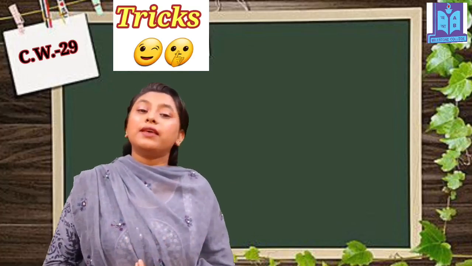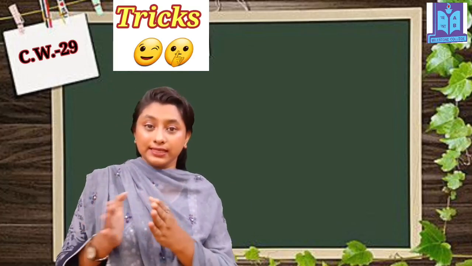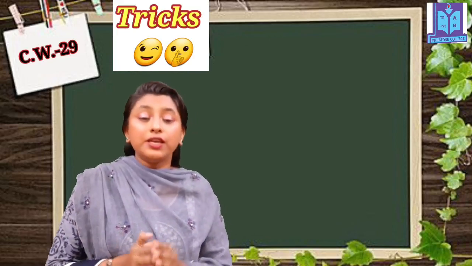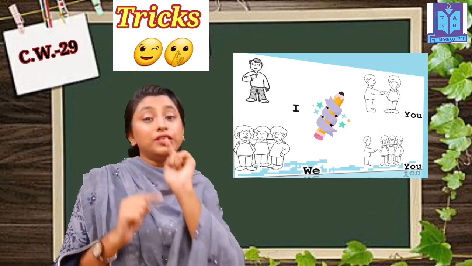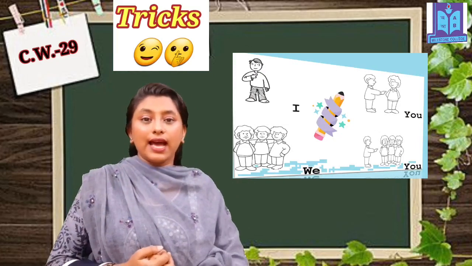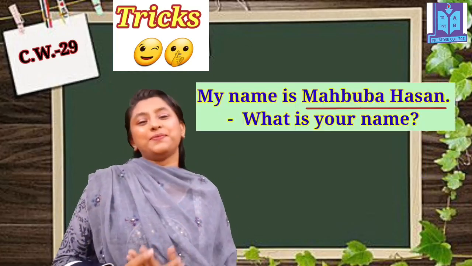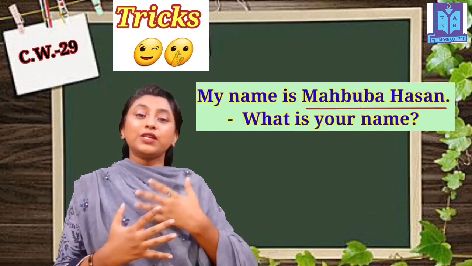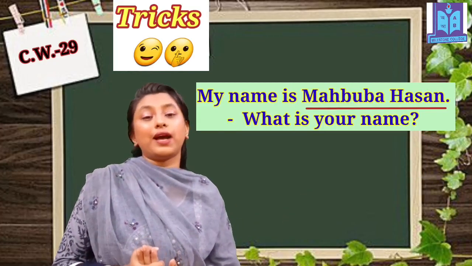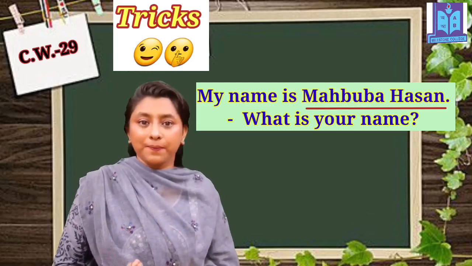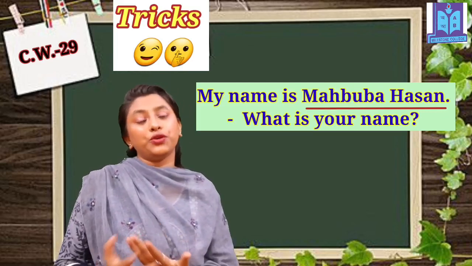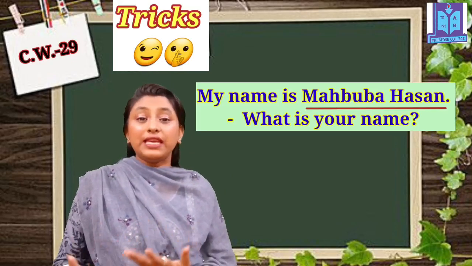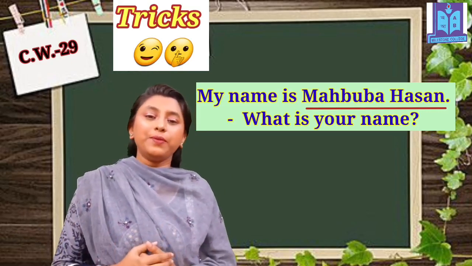That's why if in the given sentence there is any I or we, you have to change it into you. Like, my name is Mahbuba Hasan. If you ask me this, if you make it a WH question, you have to write, what is your name? You have to use your. My will be your. My will be your. Me, us, this, all will be your.